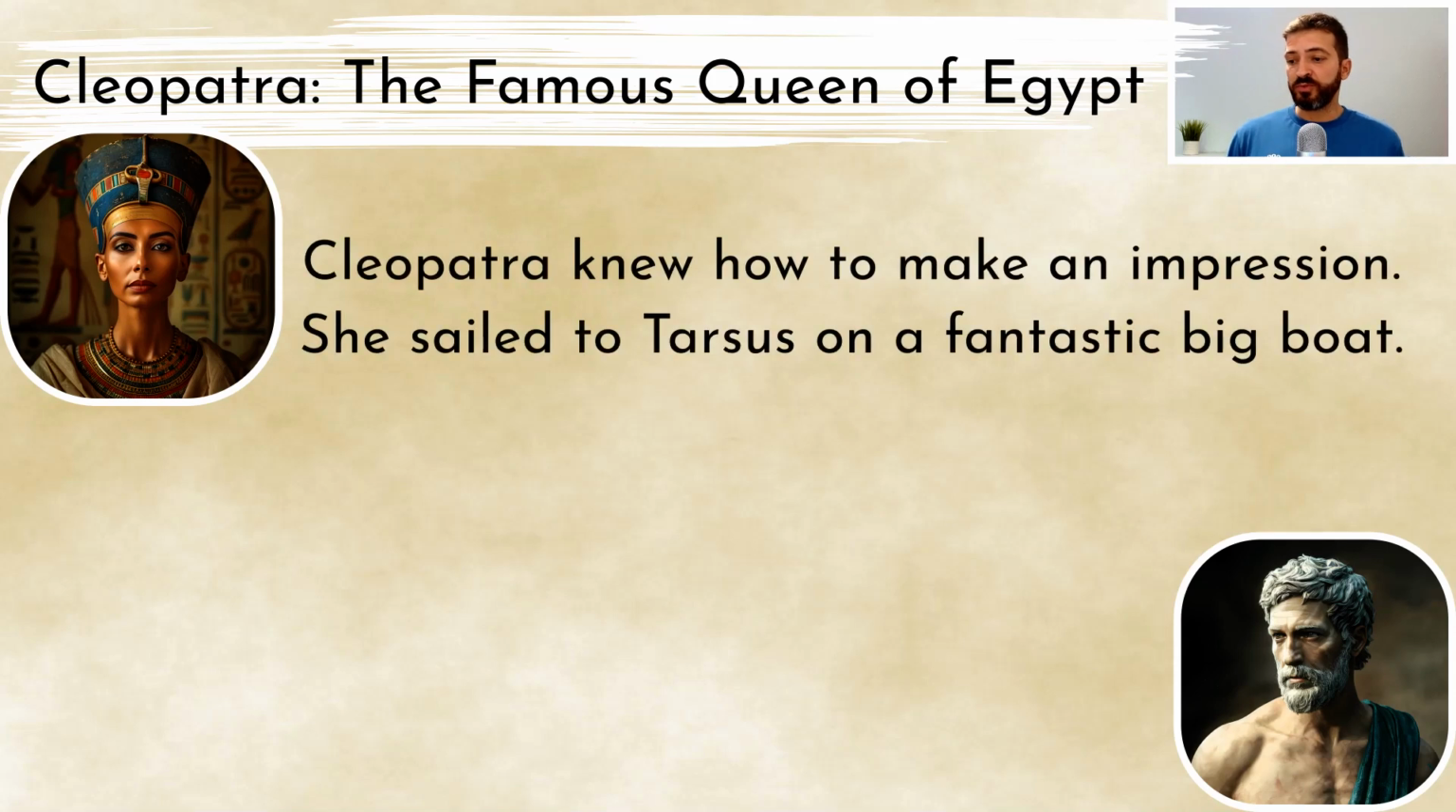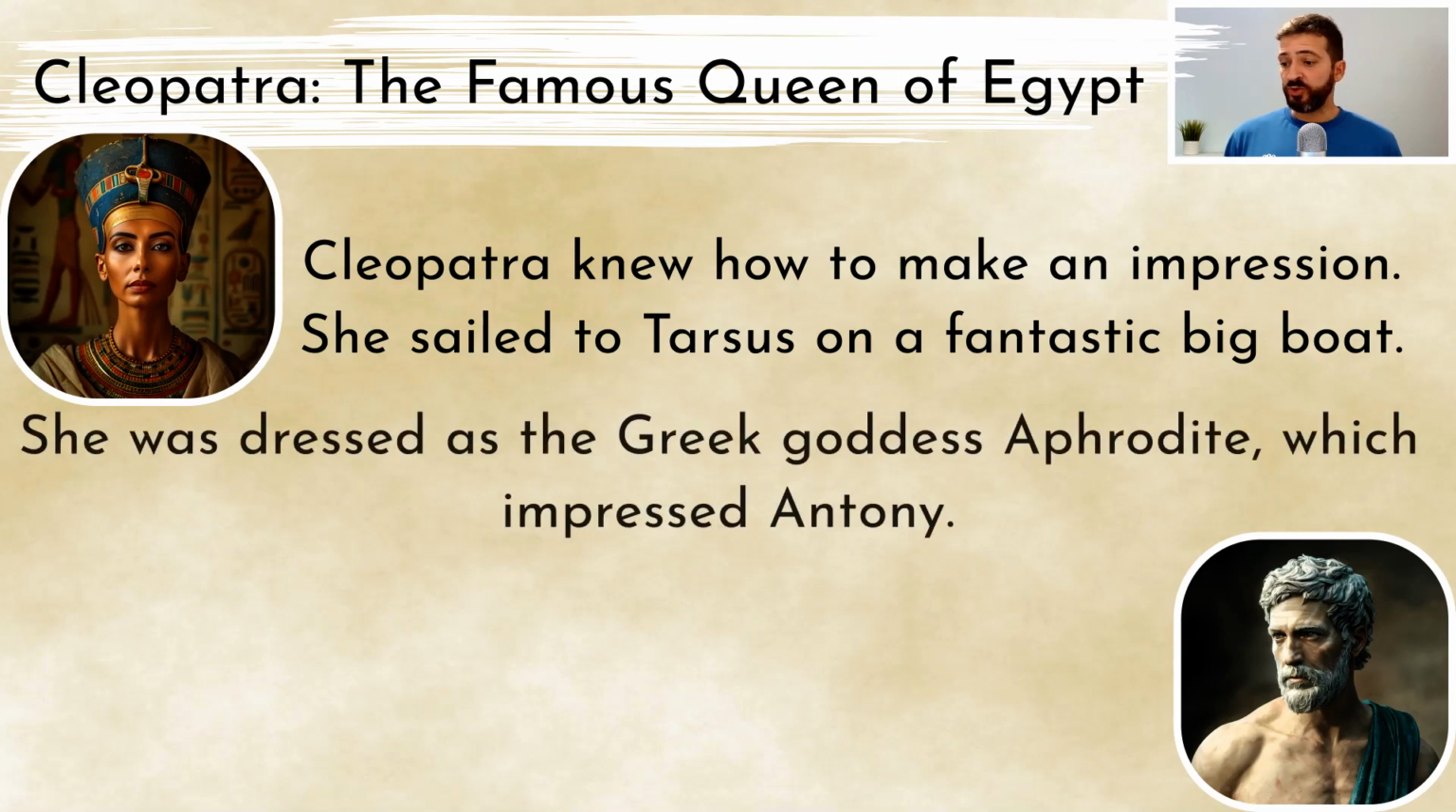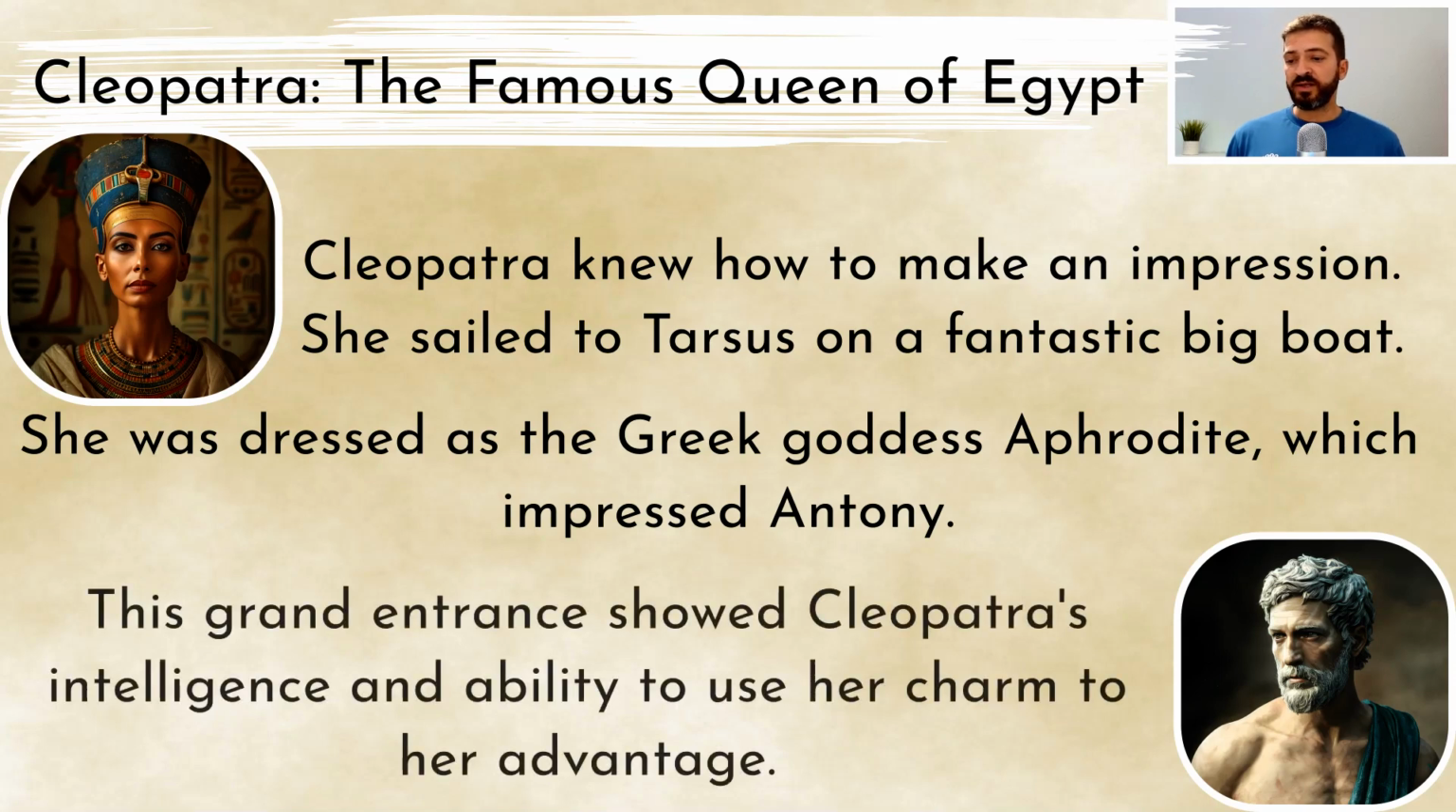Cleopatra knew how to make an impression. She sailed to Tarsus on a fantastic big boat. She was dressed as the Greek goddess Aphrodite, which impressed Antony. This grand entrance showed Cleopatra's intelligence and ability to use her charm to her advantage.